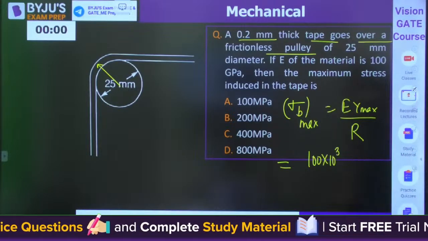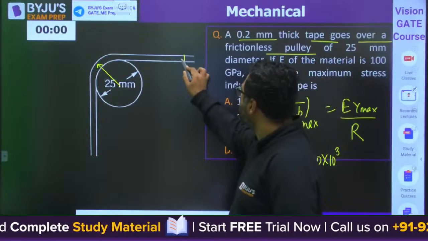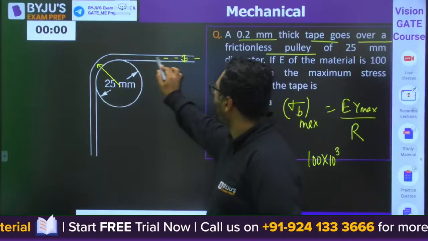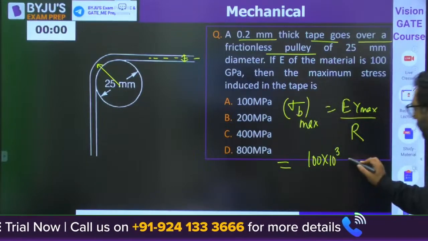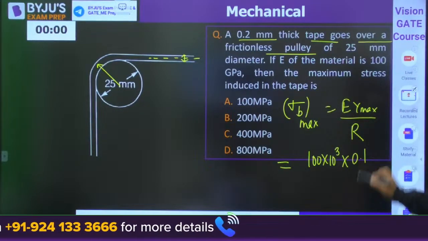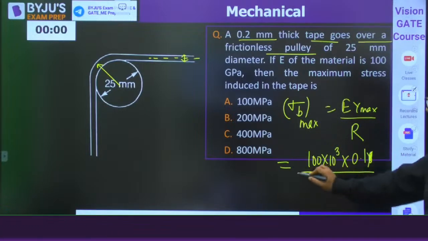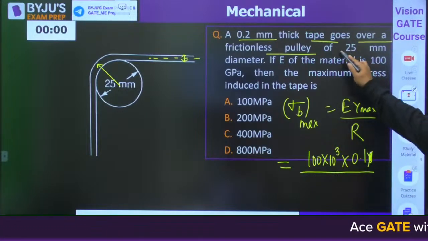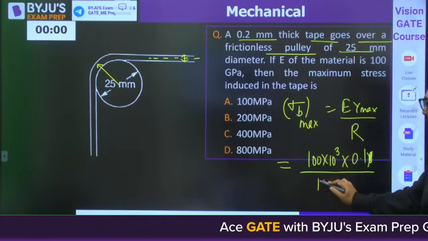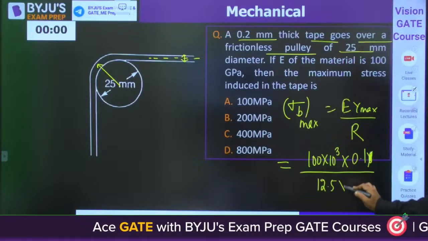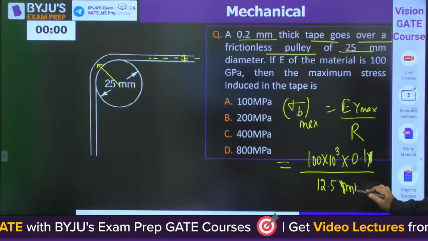What is y max? 0.2 mm is the thickness. So if this is the neutral fiber, you will have 0.1 mm. Radius is, diameter is 25 mm. Mm will get cancelled out.